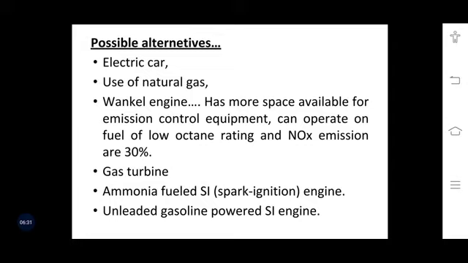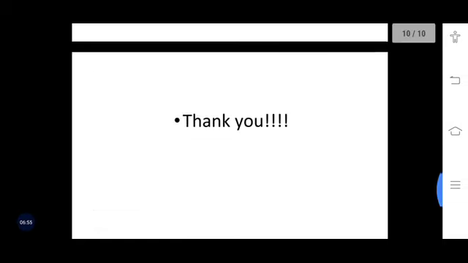We can use the Wankel engine, which has more space available for emission control equipment. It can operate on fuel of low octane rating, and nitrogen oxide emissions are only 30% as compared to the conventional one. Then gas turbines are there. Then ammonia fueled spark ignition engines are there, and unleaded gasoline powered engines are there.